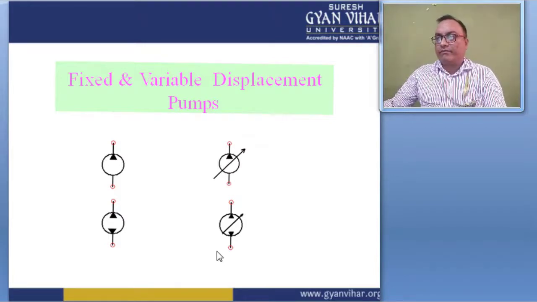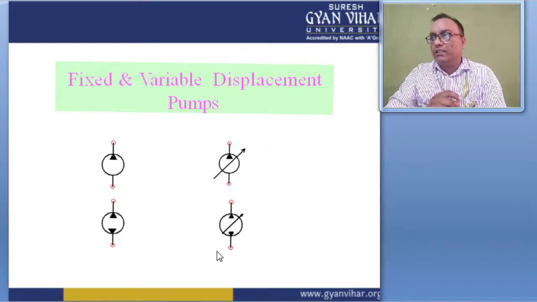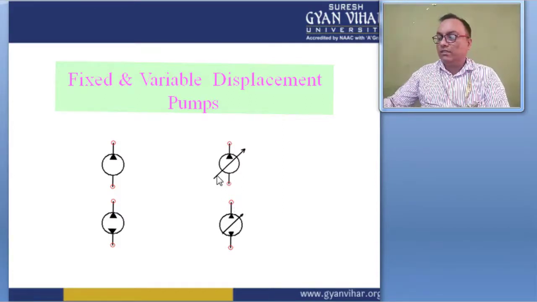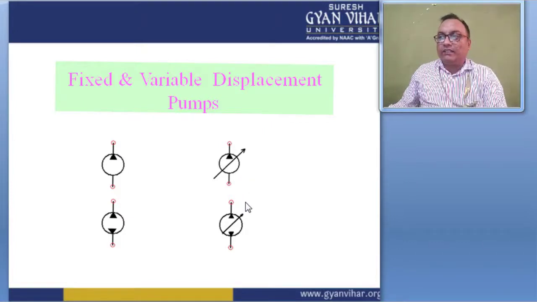This symbol is one kind of symbol, just like this is a variable displacement pump and pressure compensated unidirectional hydraulic pump. This symbol represents the unidirectional hydraulic pump, and this is the bidirectional hydraulic pump. It includes a variable arrow.